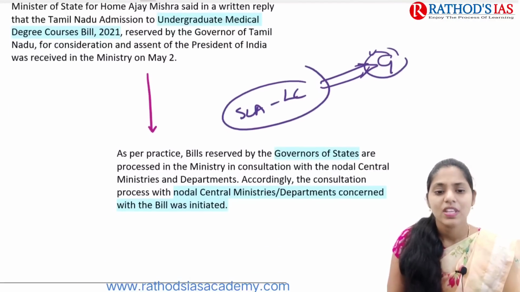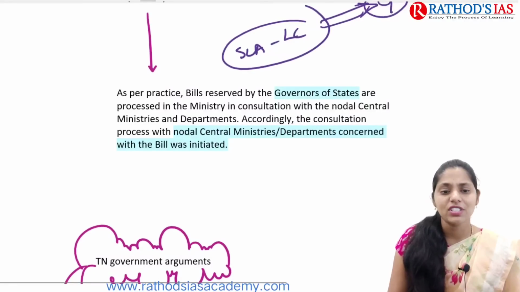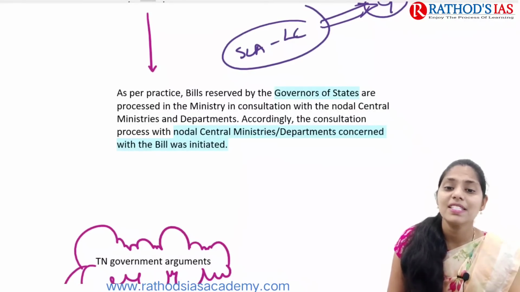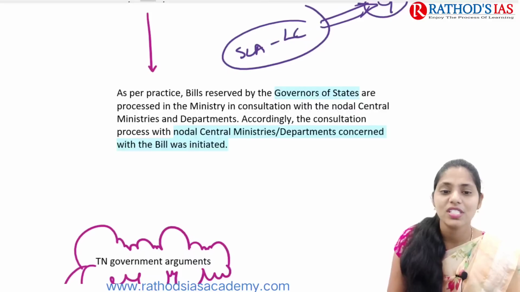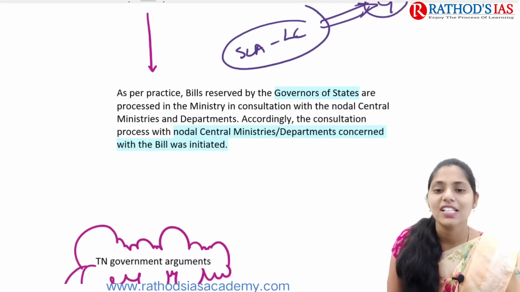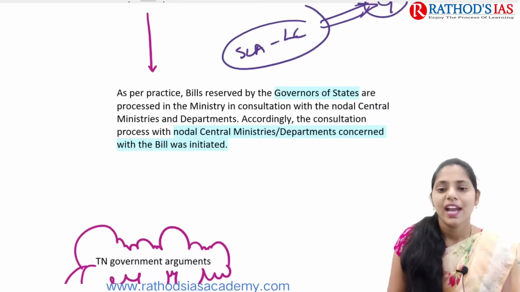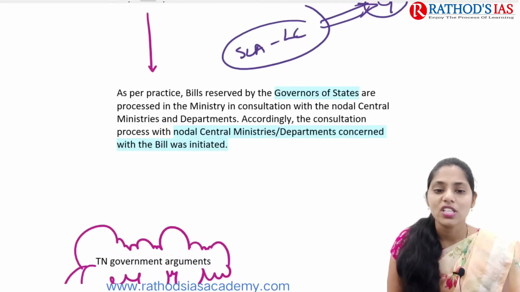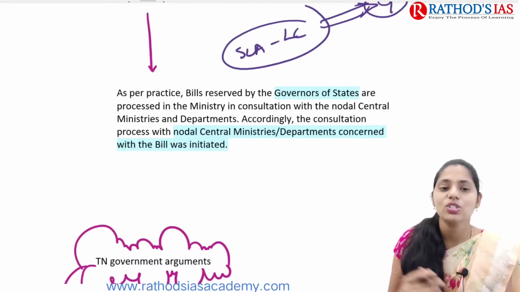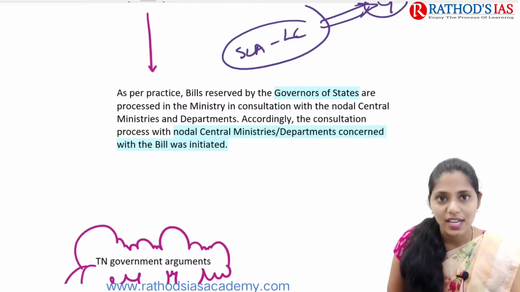As per the practice, bills reserved by the Governor of the state are processed in the ministry in consultation with the nodal central ministries and departments. Accordingly, the consultation process with the nodal central ministries or departments concerned with the bill was initiated.